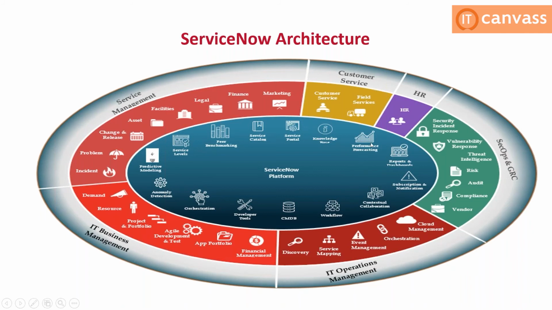For example, performance analytics can support HR. Service portal can support all the applications. And developer tools and orchestration, and we have predictive intelligence. All of this will support all other applications. They are standalone applications which can support all the existing applications in your organization. If you want performance analytics, you just need to activate it. By default, ServiceNow will provide that. If you want advanced level things, you need to pay for that. You need to subscribe, I mean, we call it a subscription.